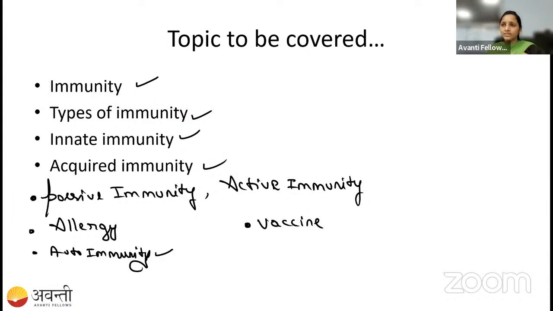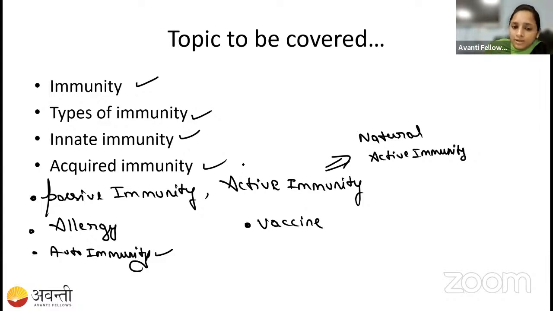Another one, active immunity. Simply, any bacteria infected me or the coronavirus infected me, right? Now I am synthesizing the antibodies in me. That type we call active immunity, and that is natural active immunity. Naturally I am infected by the virus or any bacteria, then antibody is synthesized in my body. That's why I call it active immunity. In my body only, the antibody is secreted.